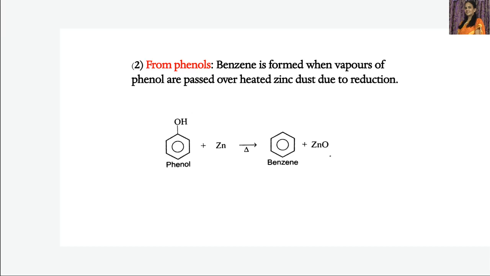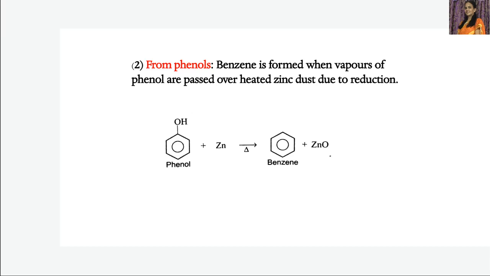So how is this phenol reduced? When vapors of phenol are passed over heated zinc dust, heating with zinc dust, the zinc removes the oxygen from phenol. Removal of oxygen is nothing but reduction. Therefore, we get benzene. The other product is ZnO. Is it okay? So this is the preparation of benzene from phenols.